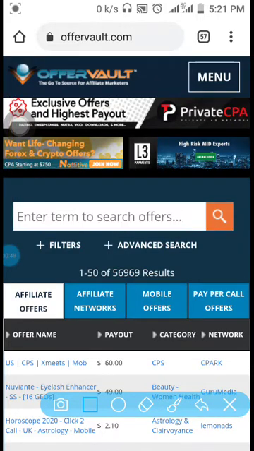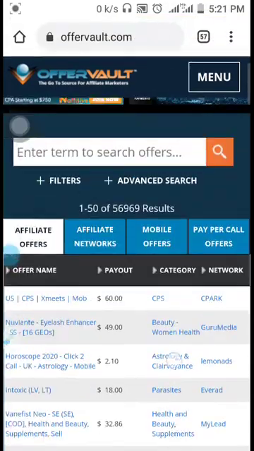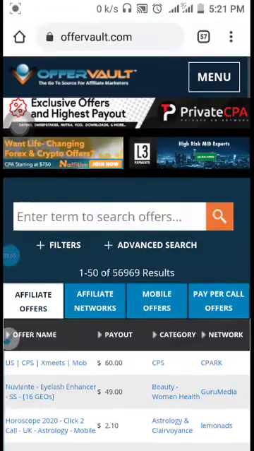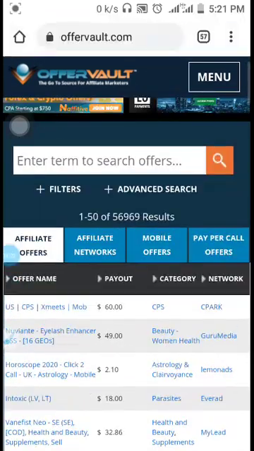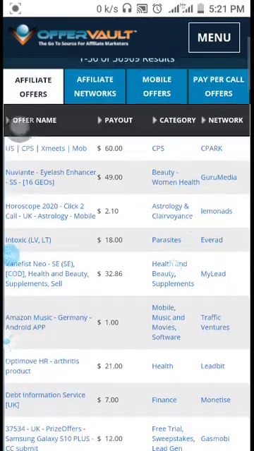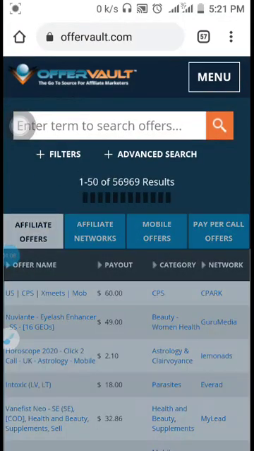So what's Offerbot? Exclusive offers and highest payout. Affiliates can search for offers here. You can see here, enter term to search offers. The first thing we are going to do is click on affiliate offers. Then it will load and give us the pop-ups. Yes, so that's a pop-up.